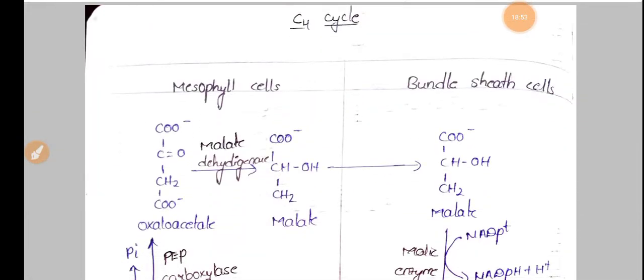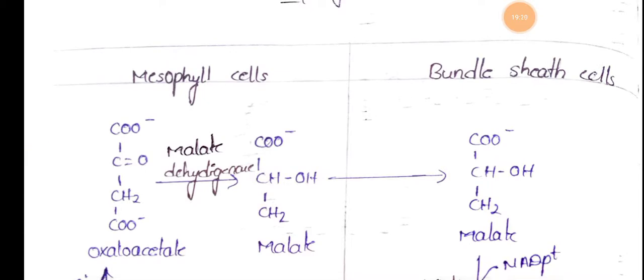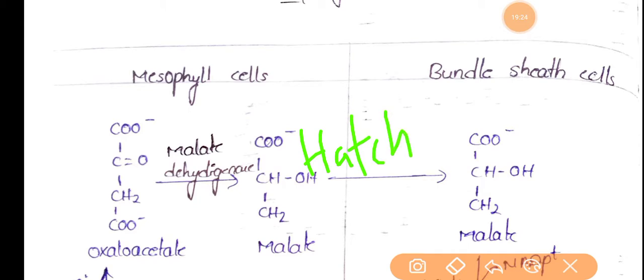Now let's see about the C4 cycle. So in this dark phase we will see the major cycles, that is C3 and C4. So now let's see about this C4 cycle. Here this is another pathway for carbon fixation, and this was discovered by Hatch and Slack.